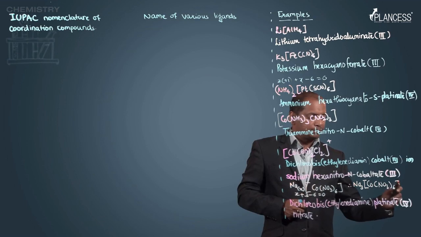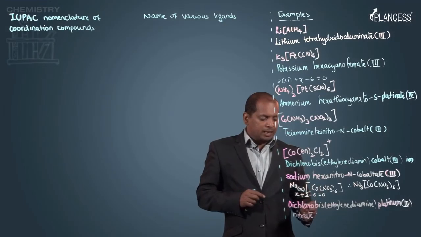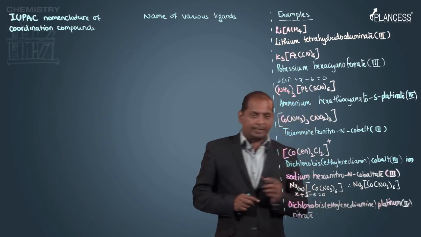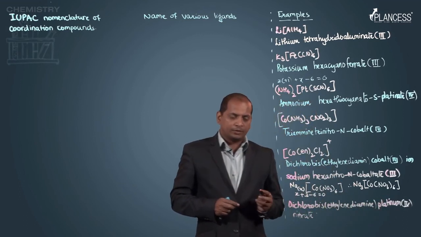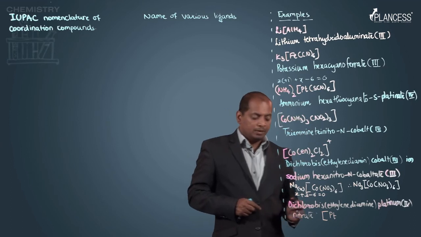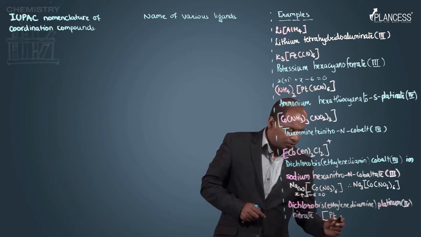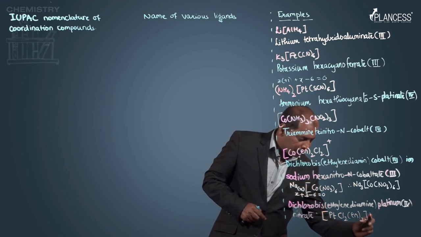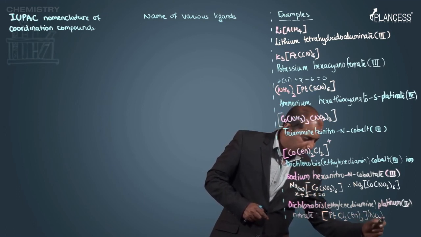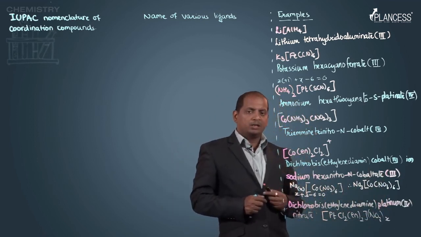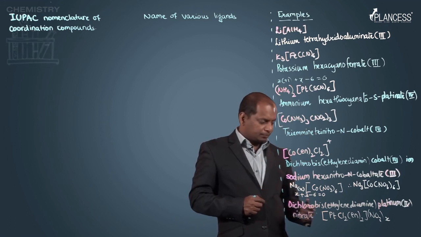Now, in this case, dichloro bis ethylene diamine platinum(IV) nitrate. So, first of all we will write the coordination sphere, it is a platinum, ethylene diamine, dichloro. So, I should write Cl2 en2 and again we have NO3 x. So, you solve the same way and find the number of NO3.